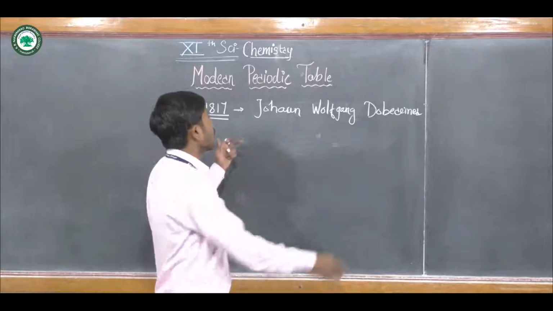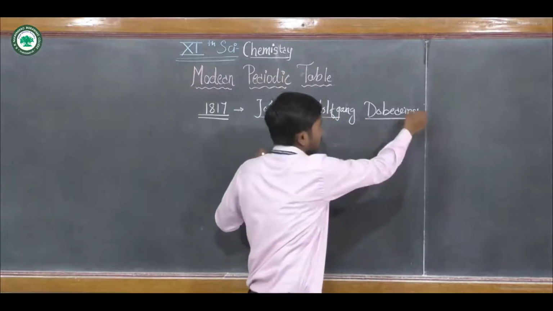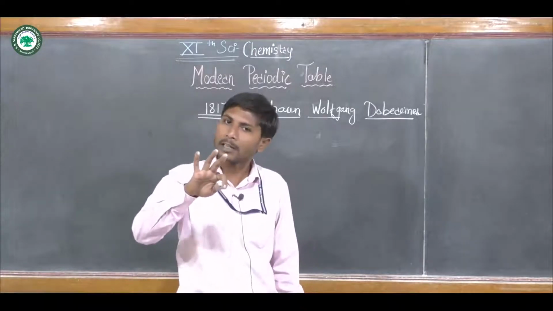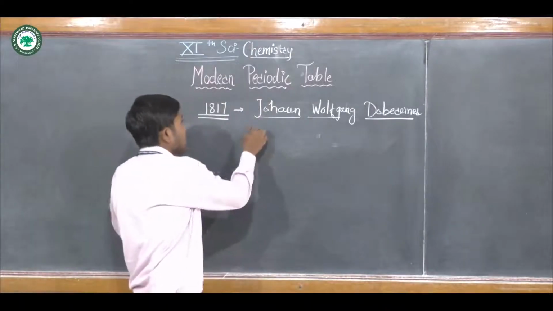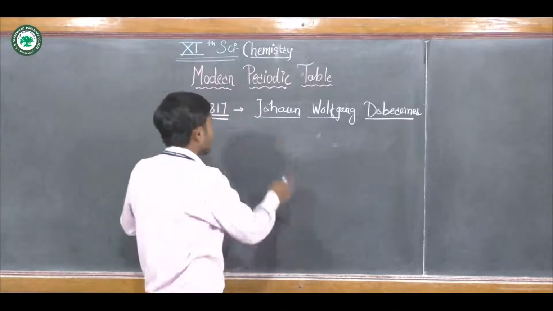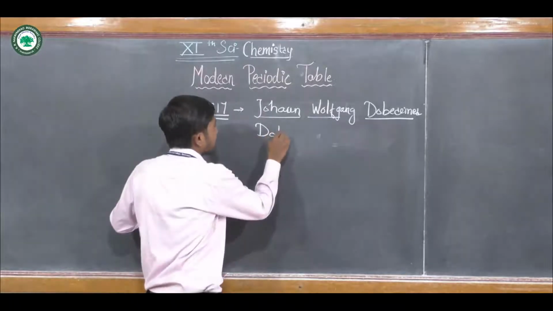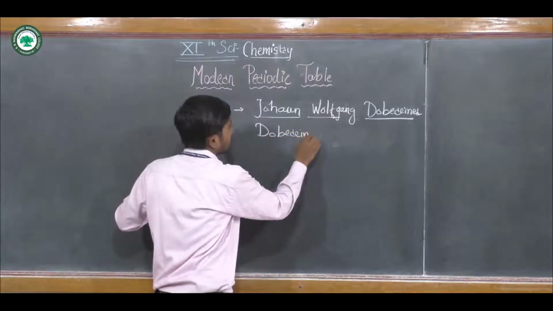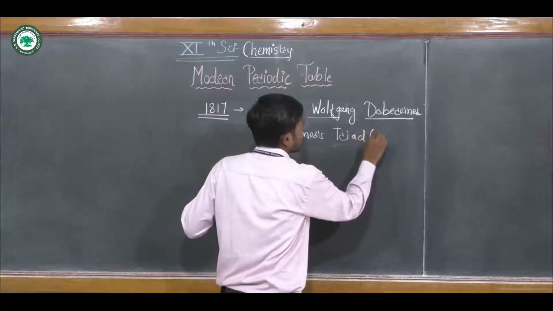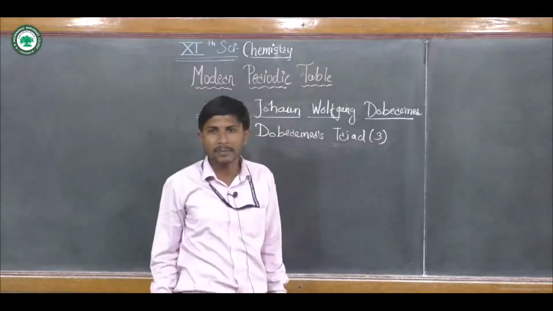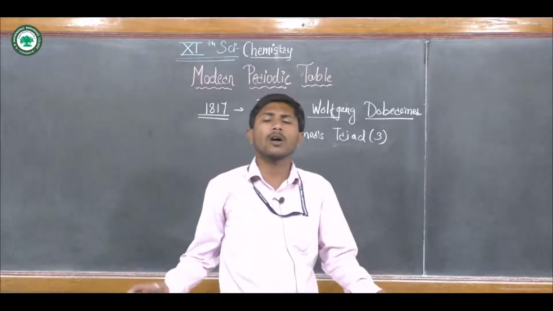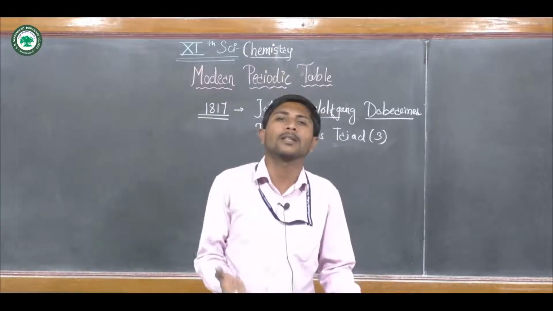Okay, Dobereiner classified elements into sets of three elements. That's why his classification, the first attempt to classify the elements, was known as Dobereiner's triad. Triad means a set of three elements. On which law did he base the three elements?